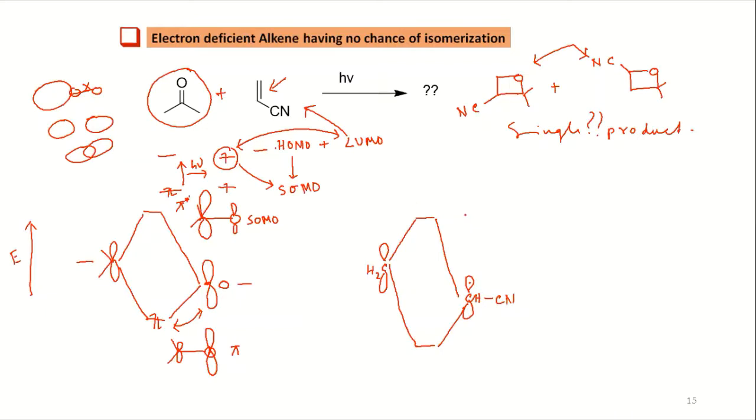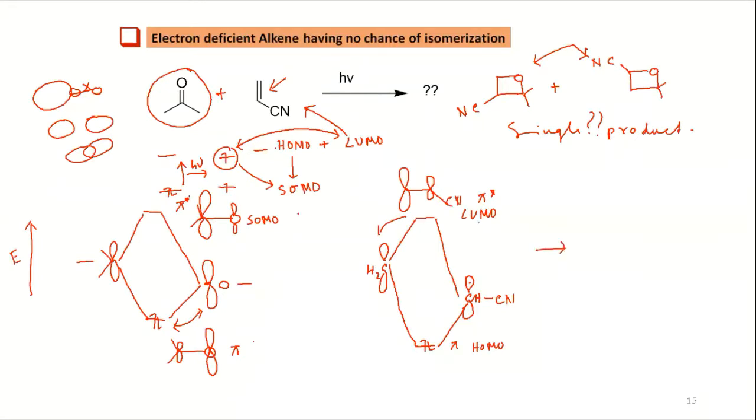So this is your LUMO, or we can say pi star, and this is the pi HOMO. Okay, so what is happening here? This LUMO is interacting. How will the LUMO look like? This is closer to this one, so you have carbon, CH2, bigger, and CN will be smaller.